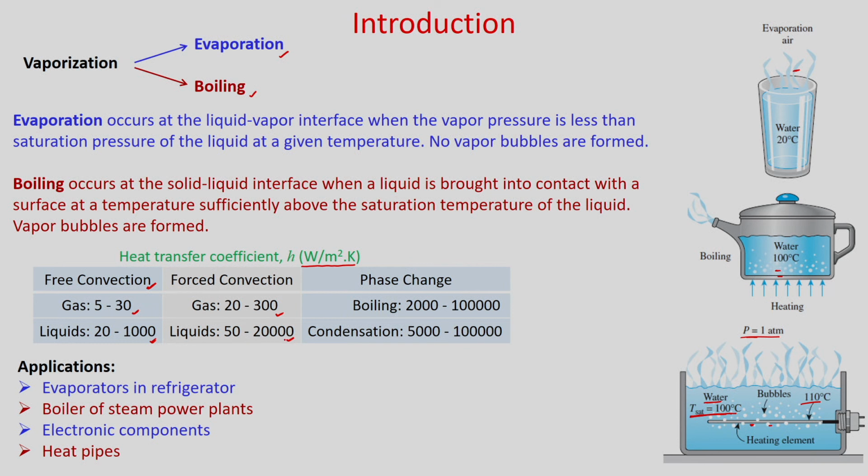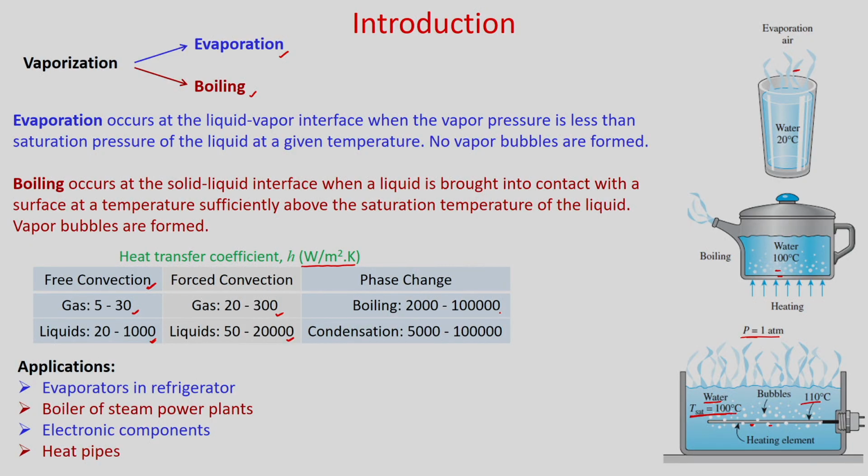But when you consider phase change like boiling or condensation, latent heat is involved. So in this particular case the heat transfer coefficient will be very high. You can see here if you consider the boiling phase change process, then the heat transfer coefficient may vary from 2000 to 1 lakh watt per meter square Kelvin.